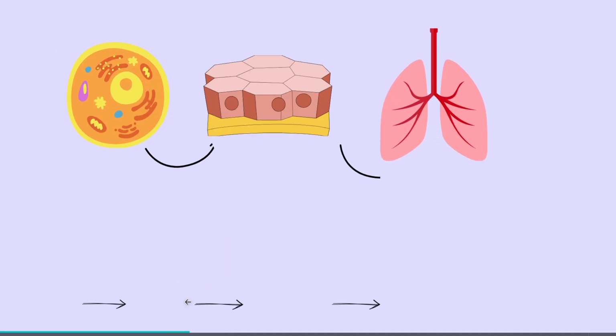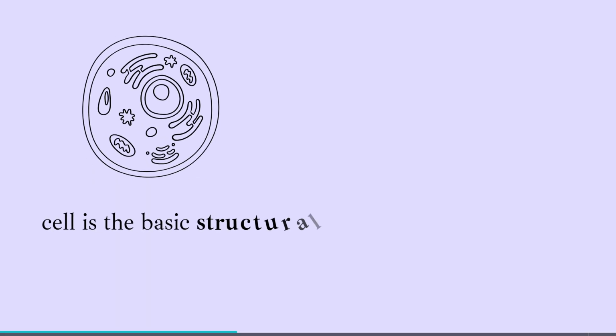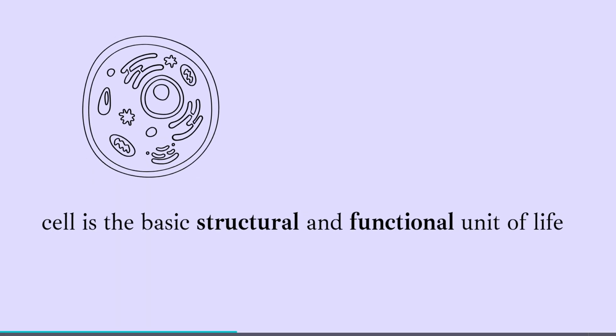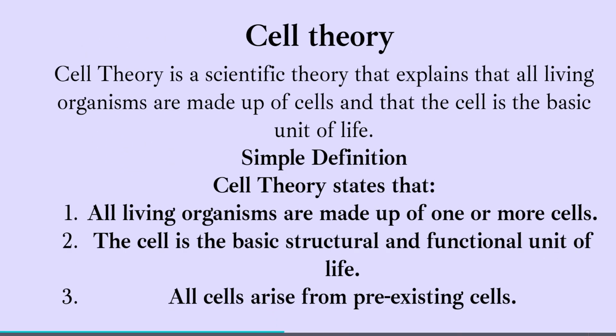He observed a wooden cork, a honeycomb-like structure. Then we talked about how this organization works: cells joined together form tissues, tissues joined together form organs, and then there is a complete organ system. Then we talked about the definition of cell. Cell is the basic structural and functional unit of life. And in the next class we were talking about cell theory.